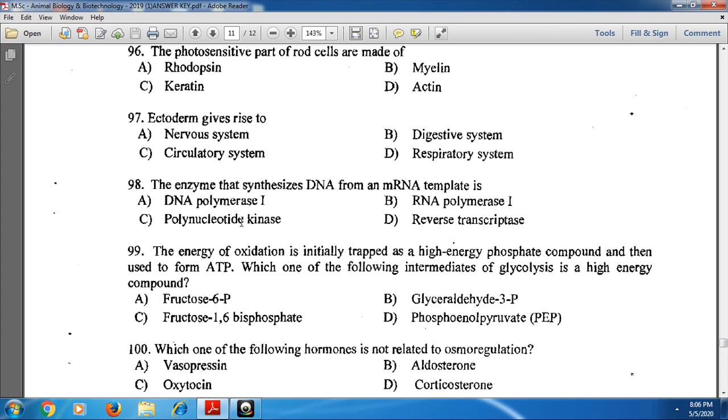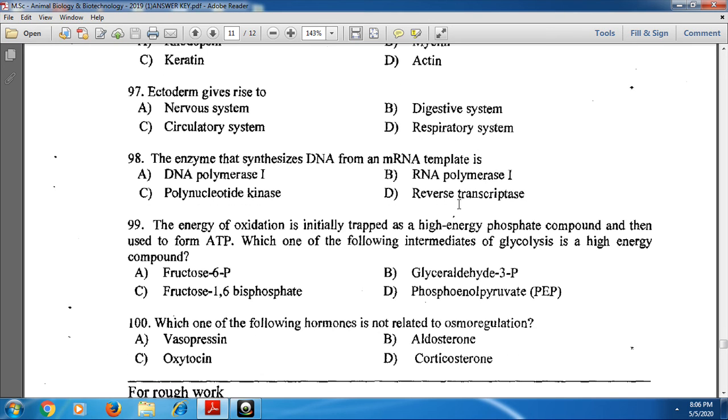And next, 98th one, the enzyme that synthesizes DNA from an mRNA template. Which enzyme is responsible for the formation of DNA from an mRNA template? Here option D is the correct one. Reverse transcriptase is mainly responsible for the synthesis of DNA from an mRNA template.